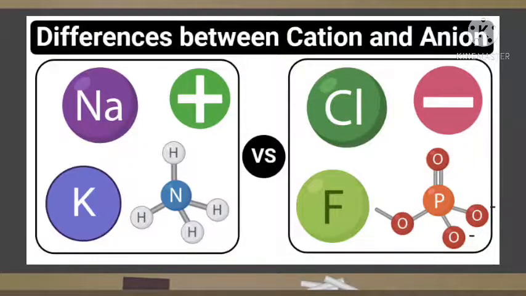Some examples of cations and anions we see are cation is sodium, whereas anion is chlorine. As we saw in the example of sodium chloride, sodium is positive as it has lost the electron, chlorine is negative as it has gained the electron.